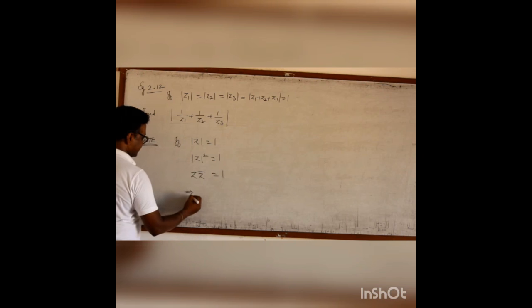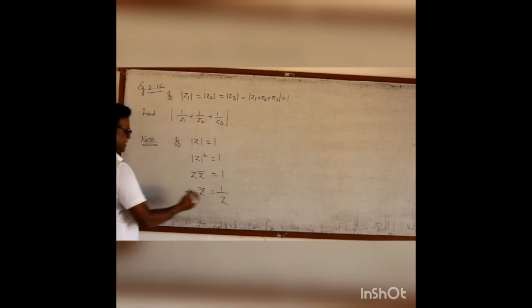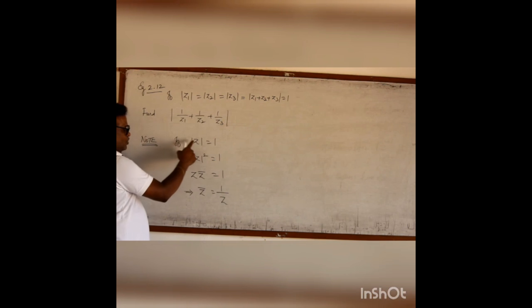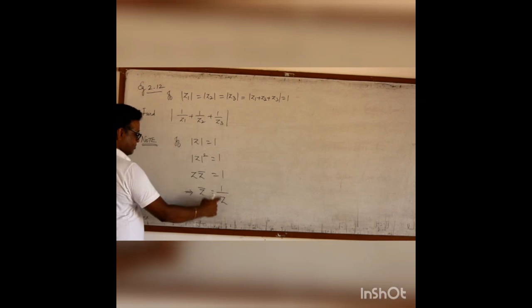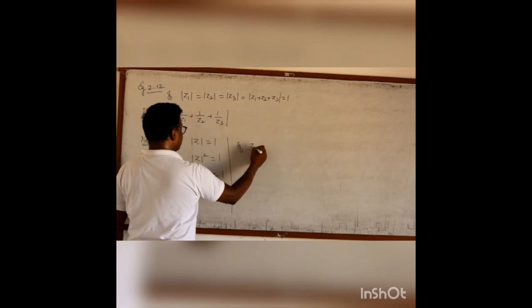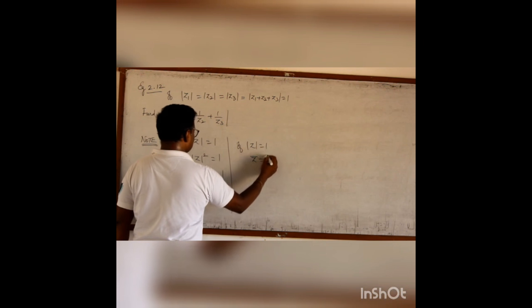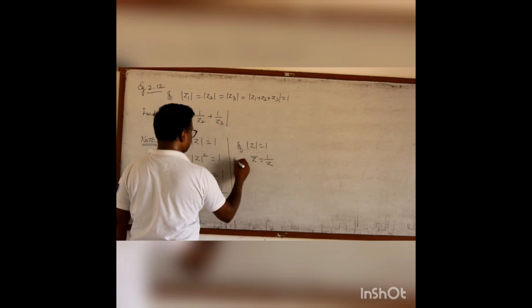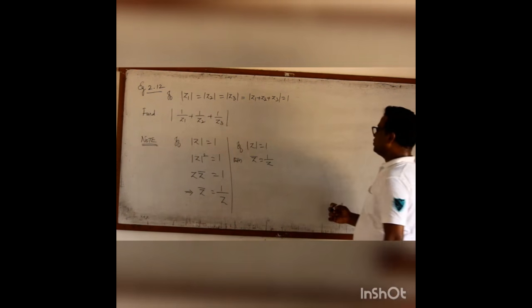So in this case Z bar is 1 by Z. So the result is, if modulus of Z equals 1, then Z bar is 1 by Z. We are going to use this property to do this problem.